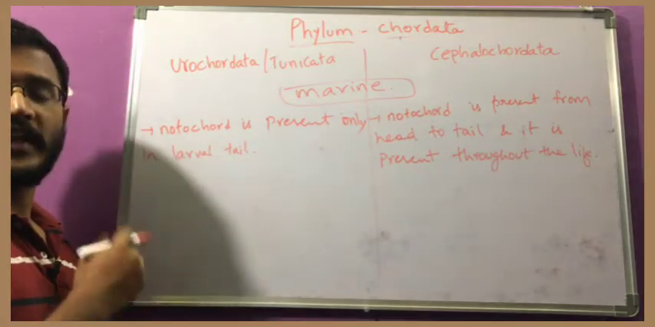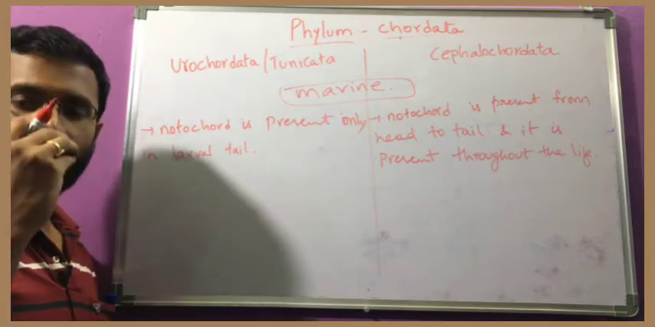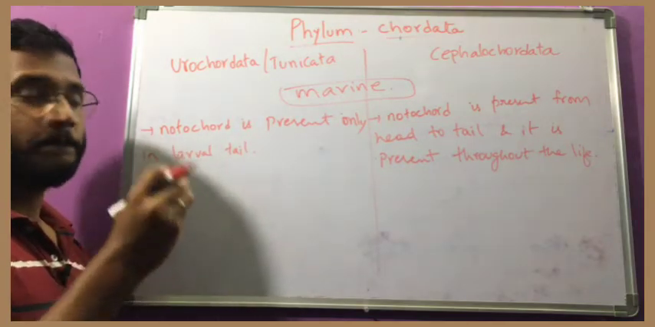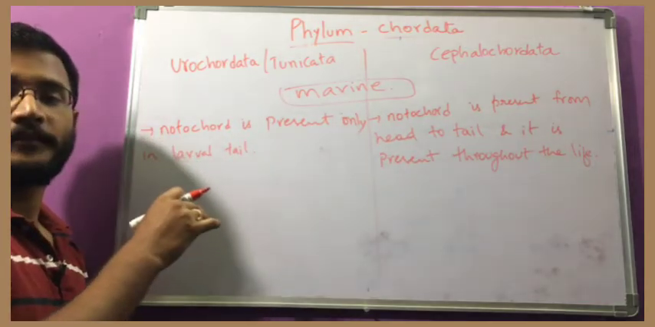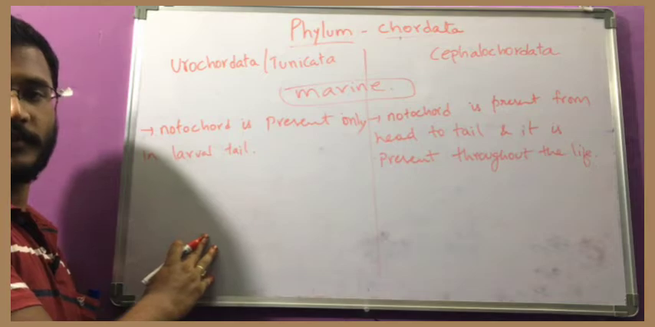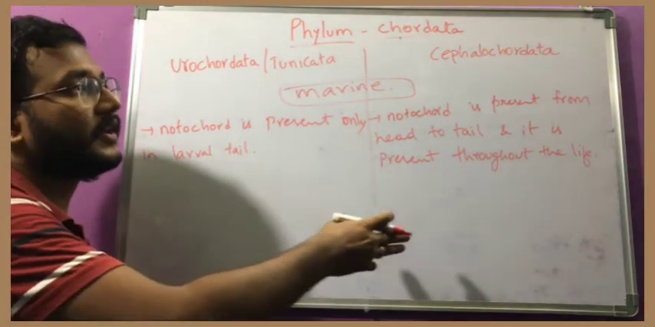Here in the life cycle, there are larval stages and adult stages. Adult stages do not have the notochord at all. In the larval stages also, it is not present in the entire body. It is only confined to the tail region. Okay, so that is about Urochordata, and that is about Cephalochordata.